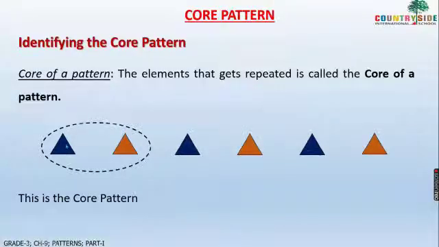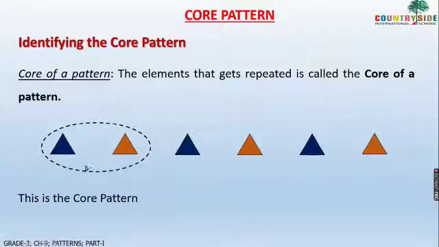One is blue, then orange, then blue, then orange. So see here, it is repeating. I have blue, then orange, then again blue. So here from blue it is repeating. So this one group is called the core pattern. The next core pattern will again be this blue and orange.